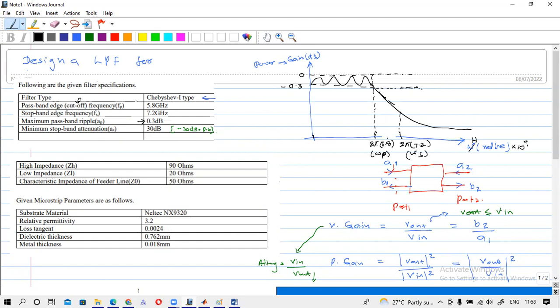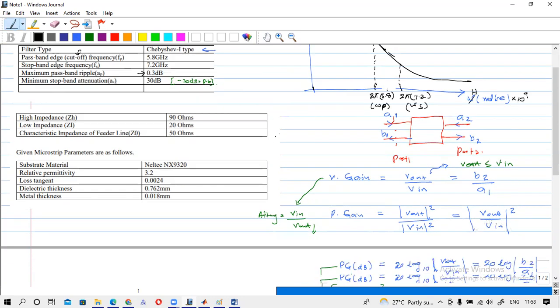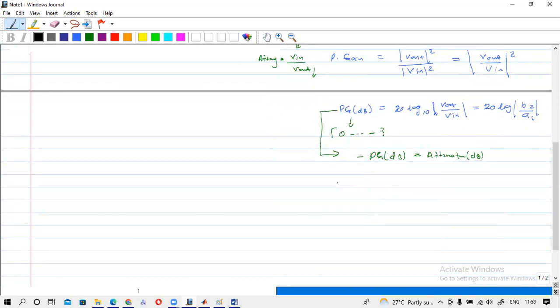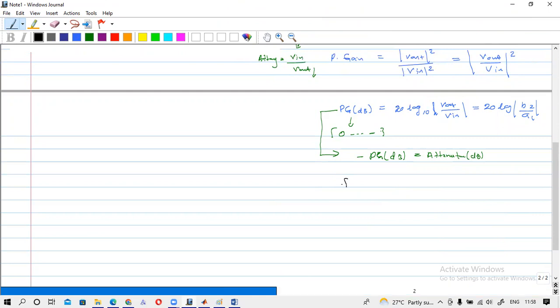It is said that the minimum stop band attenuation should be 30 dB. What does that mean? We are given a stop band frequency beyond our pass band edge frequency. The given stop band frequency is greater than our pass band edge frequency, and it is said that for this frequency, attenuation should be greater than 30 dB.